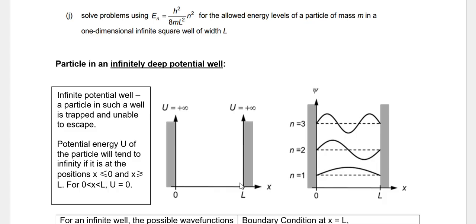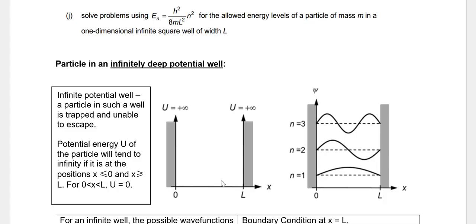But when a particle exists between 0 and L, the wave function must tell me the probability of the particle existing between 0 and L. And the modulus of the wave function squared must sum to 1. The area under the graph of that modulus wave function squared must sum to 1. So that means the wave function must somehow cover the space from 0 to L. And then the area under the graph of the modulus square of the wave function should give me the total probability of finding the electron, which is 1. So I need a wave function to represent the particle from 0 to L.